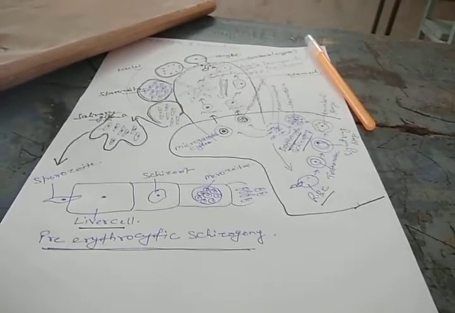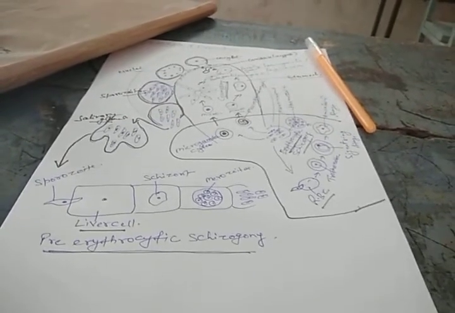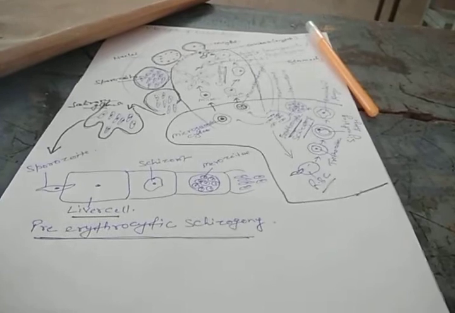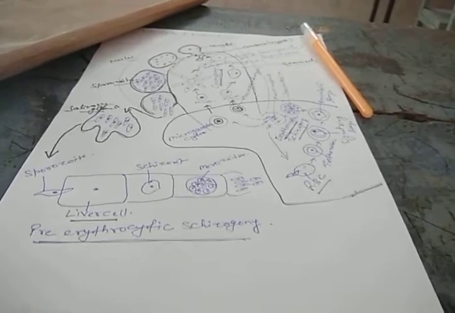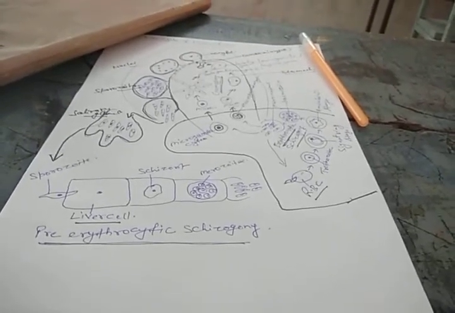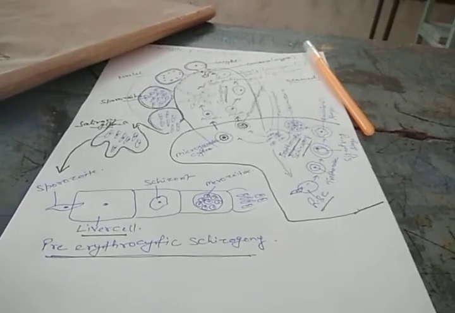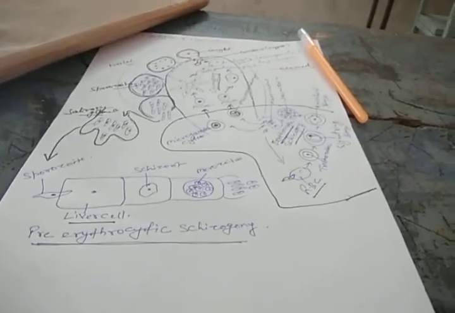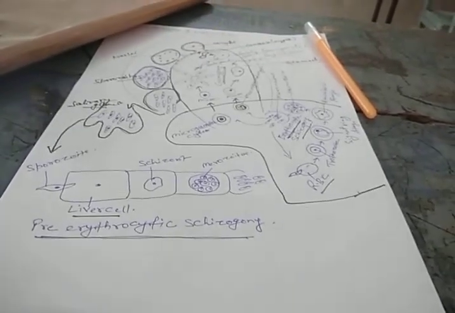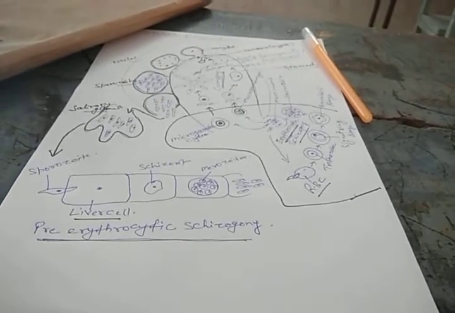But along with the saliva, sporozoites, this is the infective stage of Plasmodium, also enter into the blood of the human body.